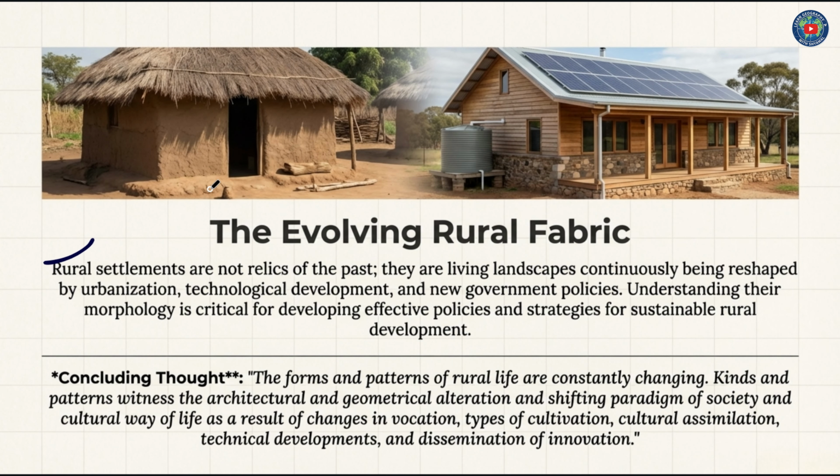Rural settlements are not relics of the past. They are living landscapes continuously being reshaped by urbanization, technological development, and new government policies. Understanding their morphology is critical for developing effective policies and strategies for sustainable rural development. Concluding thought: the forms and patterns of rural life are constantly changing. Forms and patterns witness the architectural and geometrical alteration and shifting paradigm of society and cultural way of life as a result of changes in vocation, types of cultivation, cultural assimilation, technical developments and dissemination of innovation.